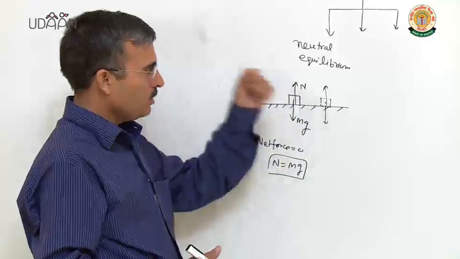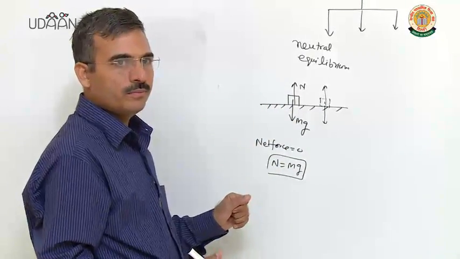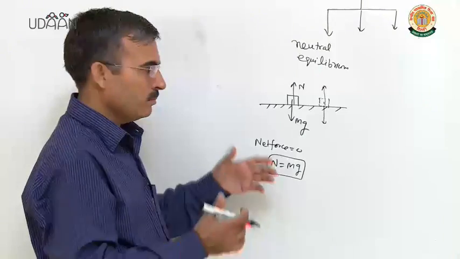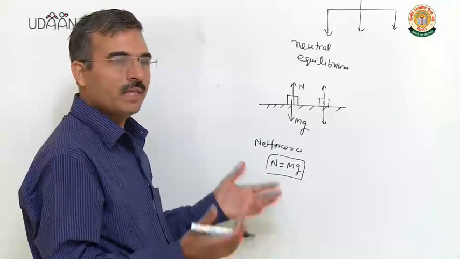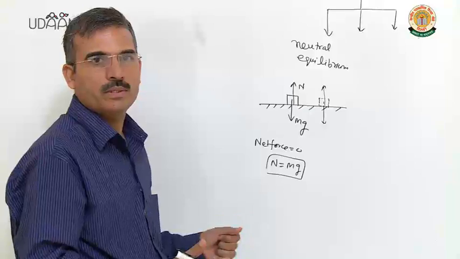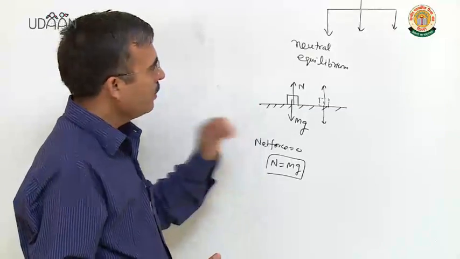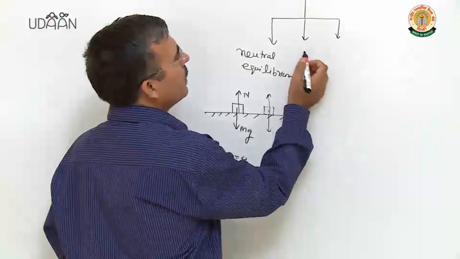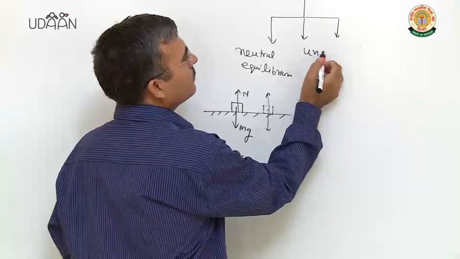अगर body constant velocity से भी चल रही हो, even then net force is 0. Body is in equilibrium. That is also neutral equilibrium. Clear? Okay. Second, equilibrium unstable.